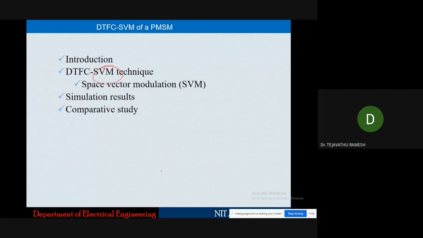When we are using the hysteresis controller, we will not get a constant switching frequency; we will get a variable switching frequency. Because of the variable switching frequency, we get a huge ripple content in the torque. So we need to reduce this ripple content, and to reduce it, we are using the space vector modulation.